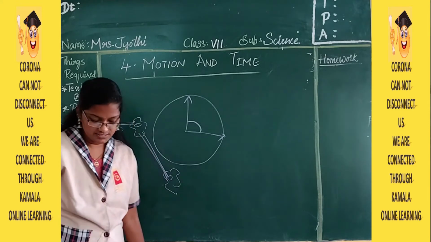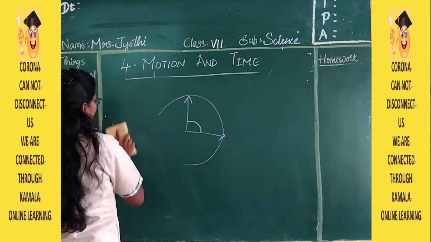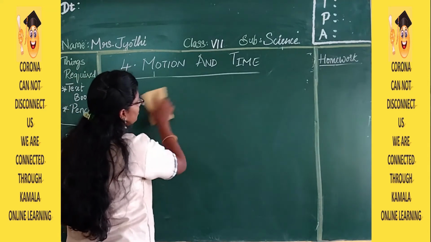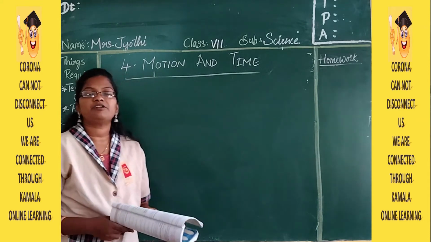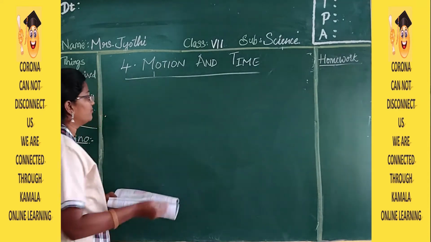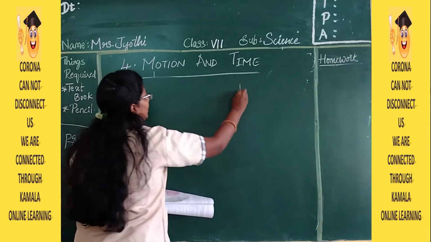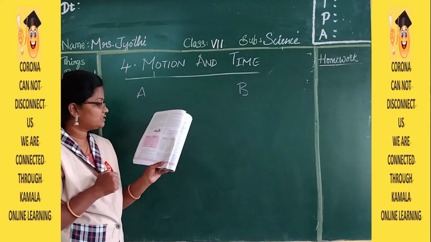So here is an exercise on the distance travelled by 2 cars. That is, 2 tables are given. The pink colored table is car A and the green colored table is car B. So under car A and car B, what is the difference between the time in seconds?